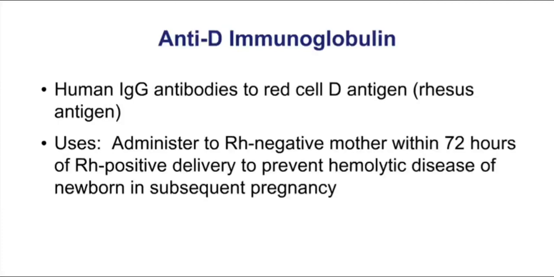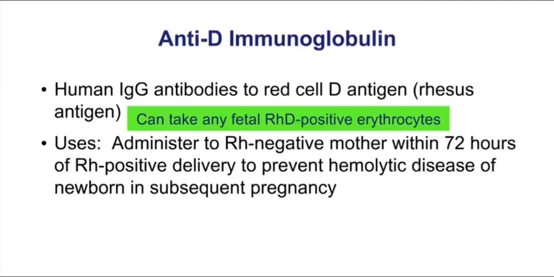This slide looks at anti-D immunoglobulins. In fact, if you're dealing with an Rh-negative mother, you want to give her the RhoGAM shot within 72 hours of an Rh-positive delivery to prevent hemolytic disease of the newborn in subsequent pregnancy. Basically, this is a human IgG antibody to red cell D antigens, and it can take out any fetal Rh D-positive erythrocytes.